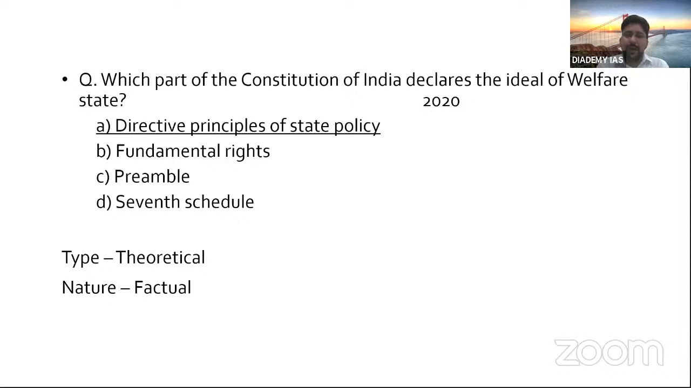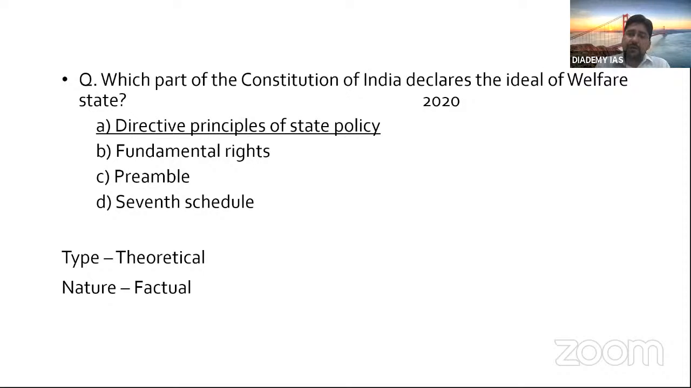DPSP clearly declares. Although if asked about the welfare state, its elements are there in fundamental rights also, in DPSP, in fundamental duties also, as well as in other parts of the Constitution, like Article 330, which provides reservation for SC, right? Then 330A is there. It provides reservation, 339. So what is there? It is for the welfare state, right? So